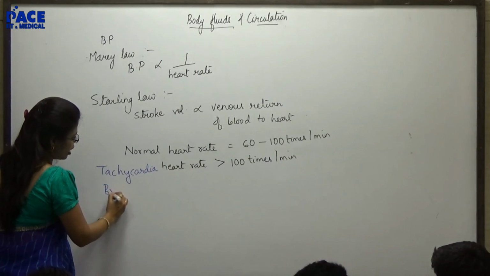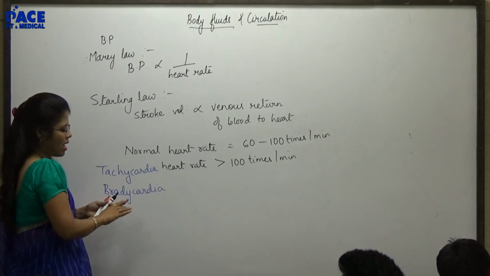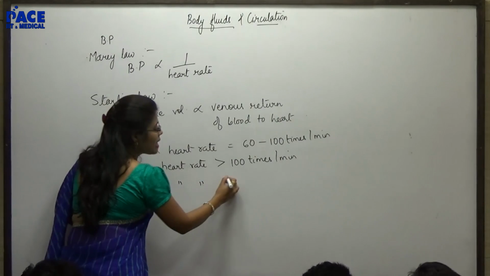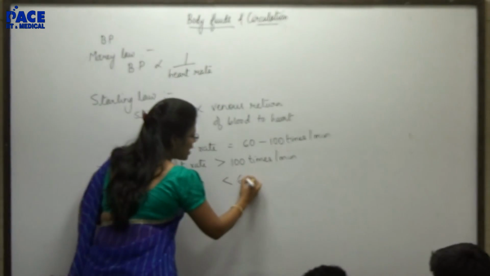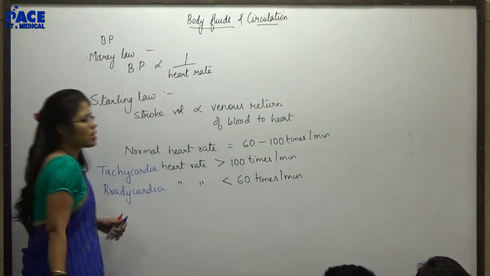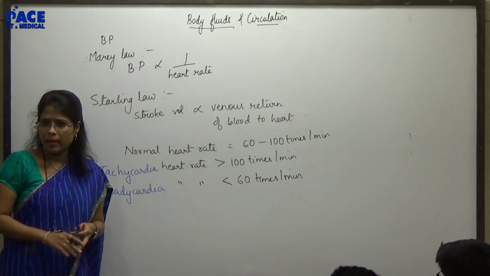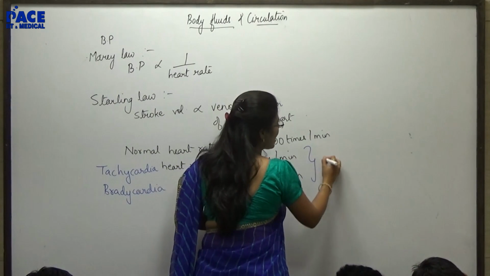If it is reduced, then you call it bradycardia. Bradycardia means heart rate is less than, कितना होगा? 60. If it is less than 60 times per minute, then we say that the person is suffering from bradycardia. Okay? Collectively, can I call this?